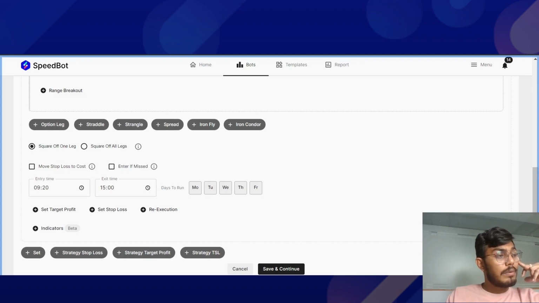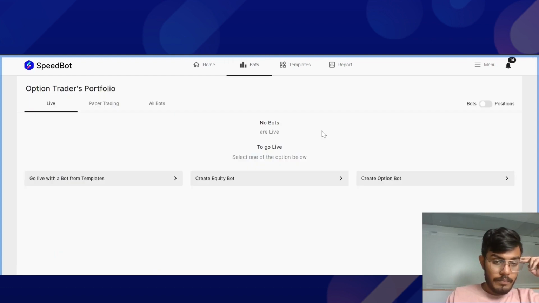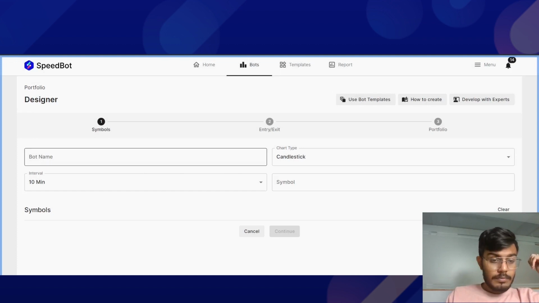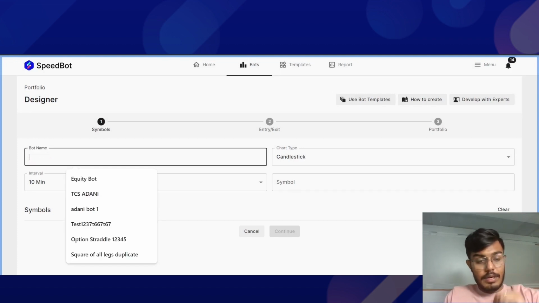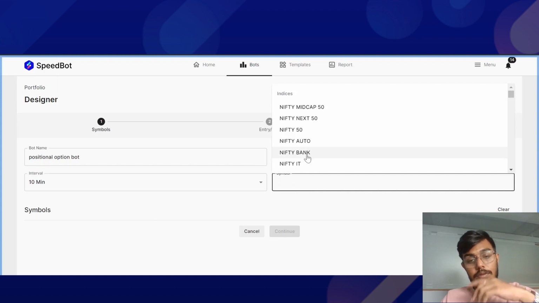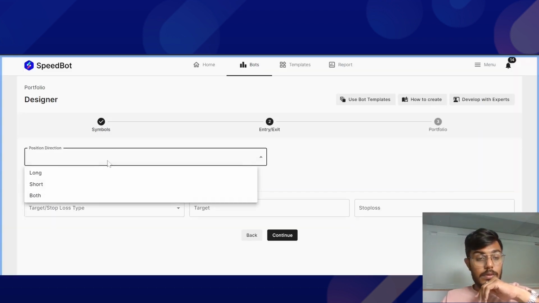To answer your question, Keyur, what you can do is go to our equity bot builder over here, and over here you can add whatever conditions you like for the positional bot. Let me just add one sample stock and go to continue.